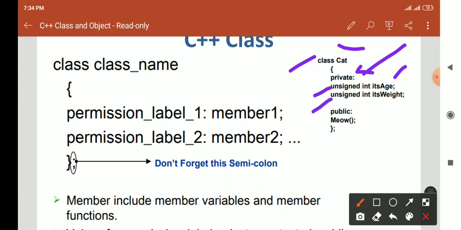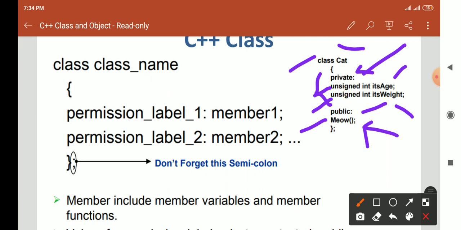Then unsigned int itsWeight, again a variable. So these are under the private access specifier. And in public there is one method mentioned. Here meow is a method name present in the cat class. So in this way we can declare a class.